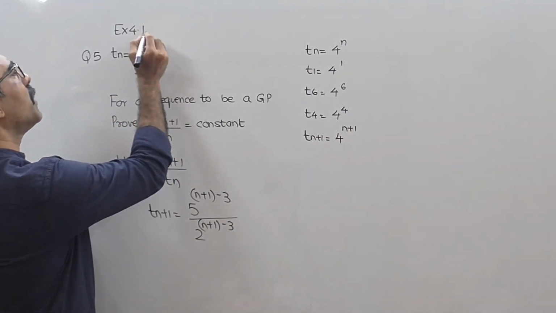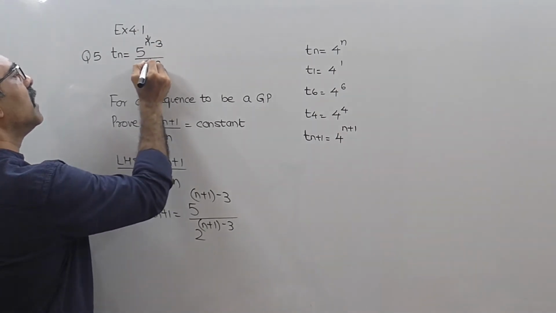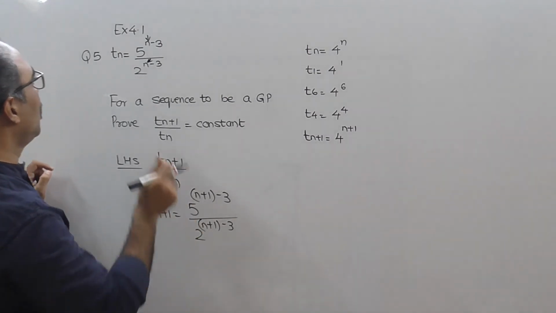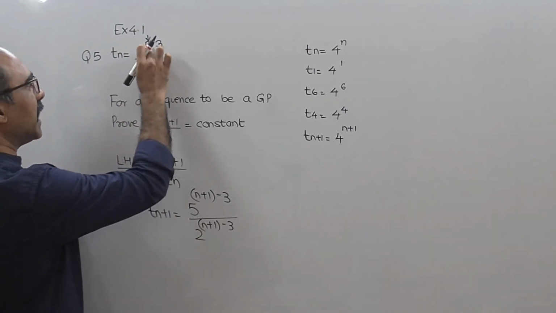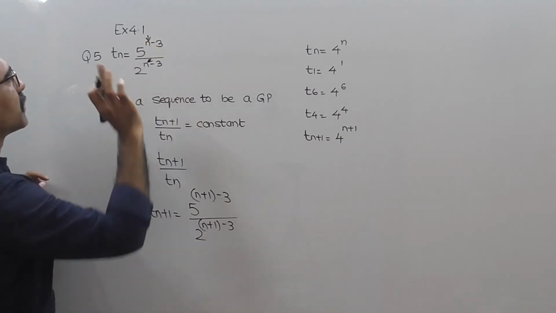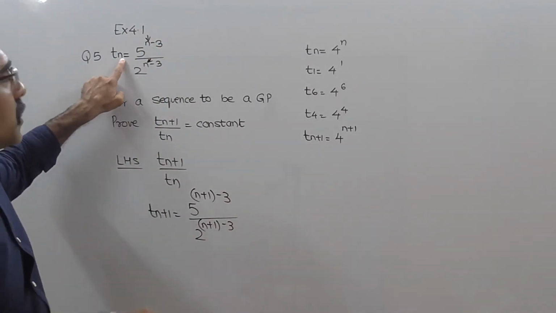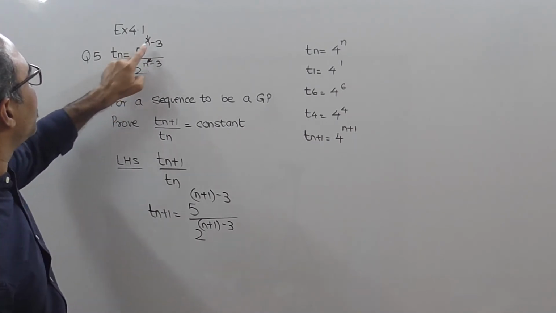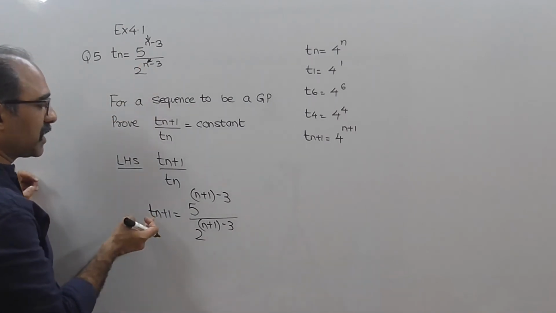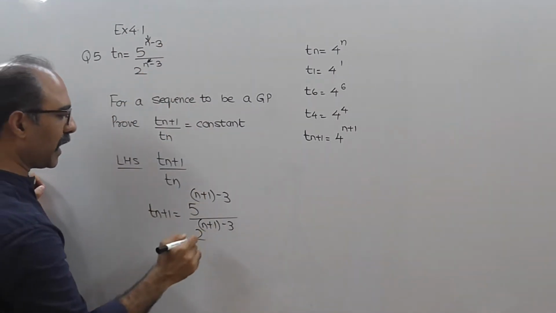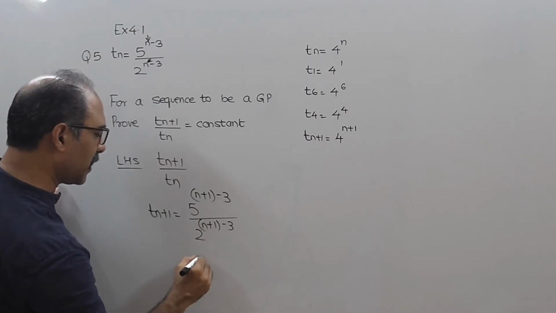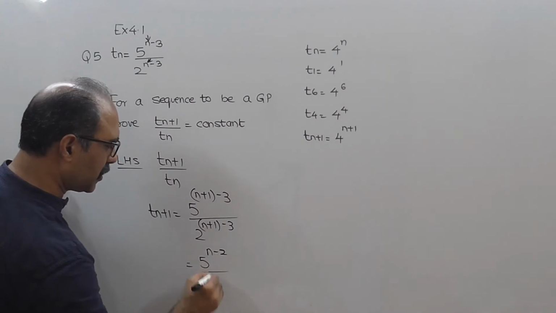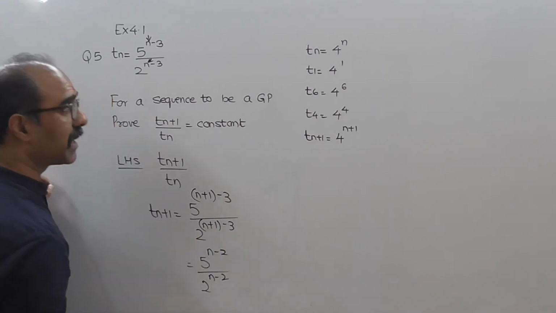तो मुझे Tn plus 1 चाहिए. Tn तो है ना, तो जिधर भी मैं n देखेगा उधर सब I will replace all the values of n with n plus 1. Is it okay? Wherever I will see n, I will replace all n with n plus 1. समझो ना, मेरे को इसमें से t1 चाहिए सपोज, तो मैं n के जगह में 1 डाल देगा, t2 चाहिए तो n की जगह में 2 डाल देगा, t3 चाहिए तो n की जगह में 3 डालेगा, और tn plus 1 चाहिए तो n के जगह में what will I put, n plus 1. So can I say that this is nothing but 5 raised to n plus 1 minus 3, that is n minus 2, and this is 2 raised to n plus 1 minus 3, n minus 2.